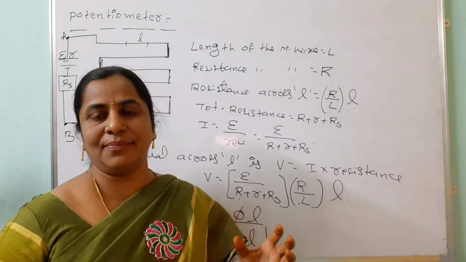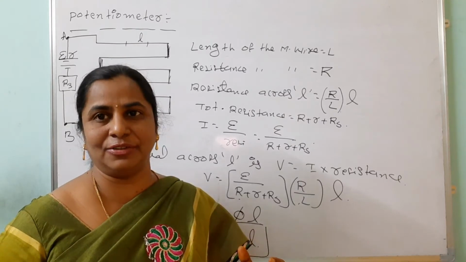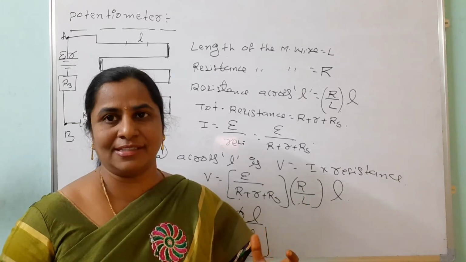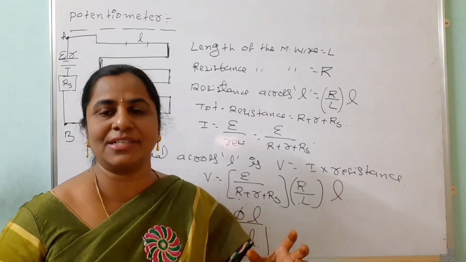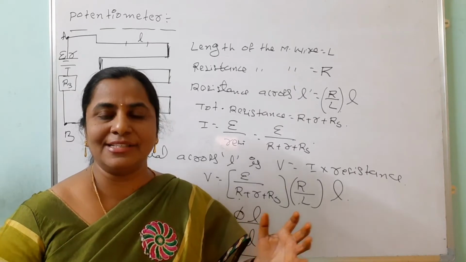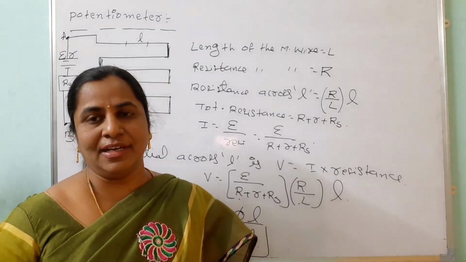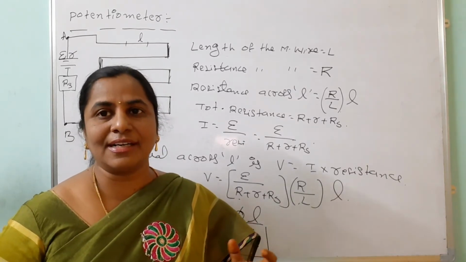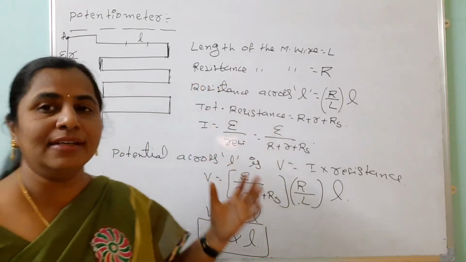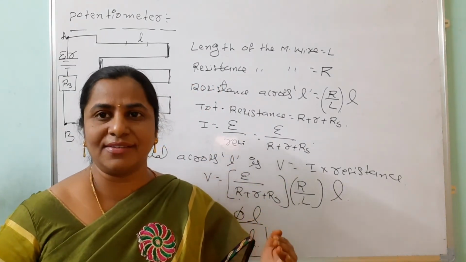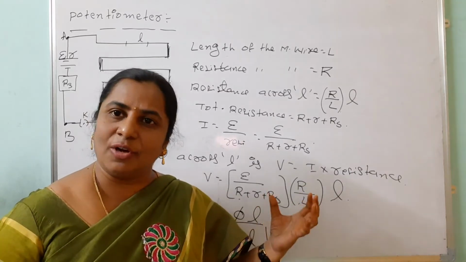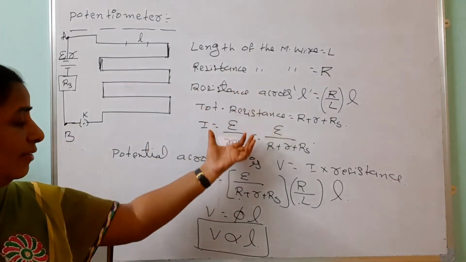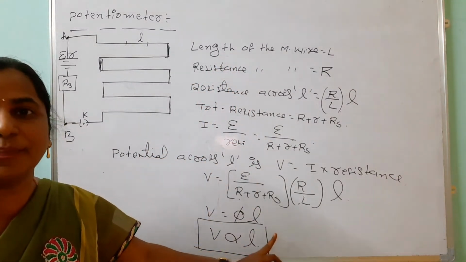While writing this answer, first we should understand what the potentiometer is and what the principle of potentiometer is. No need of writing all these steps in this exam. Just remember that the potentiometer is used to find the potential difference, we can find the internal resistance, and we can compare the two cells. Then construction: we take 6 meters of manganese wire, cut 1 meter each, and join them with copper strip, so it acts like a single wire. When we write one by one, we must know the principle of potentiometer.